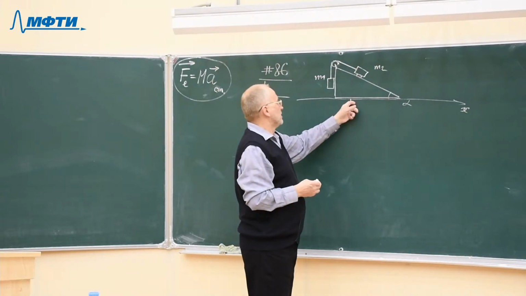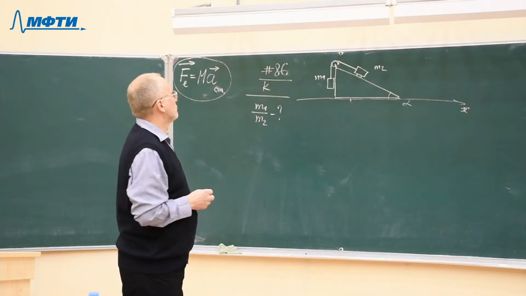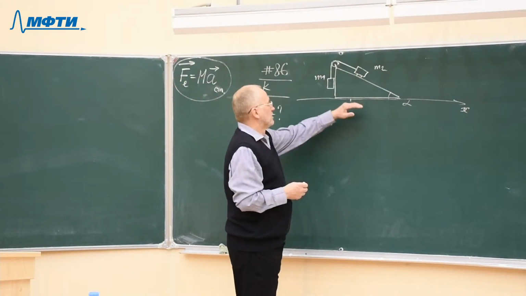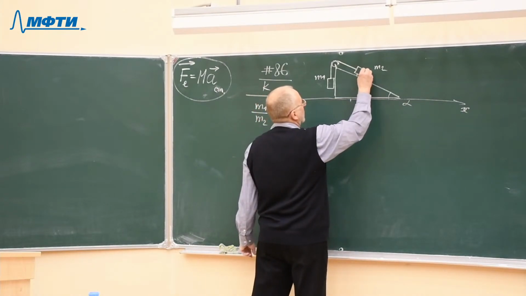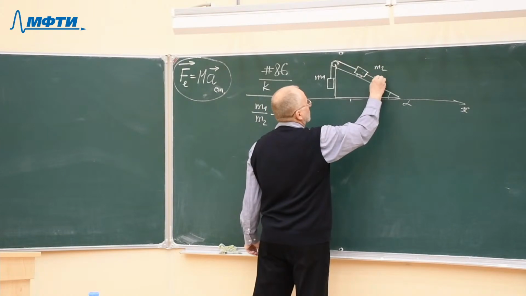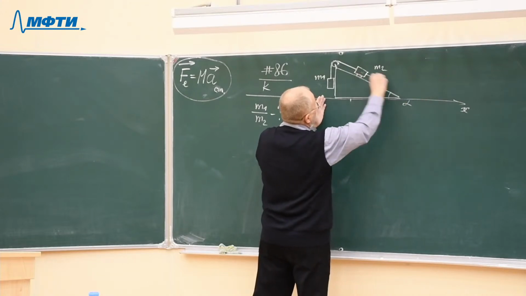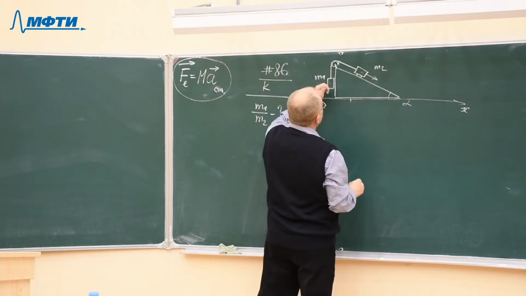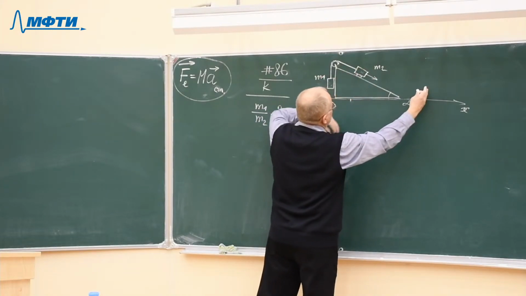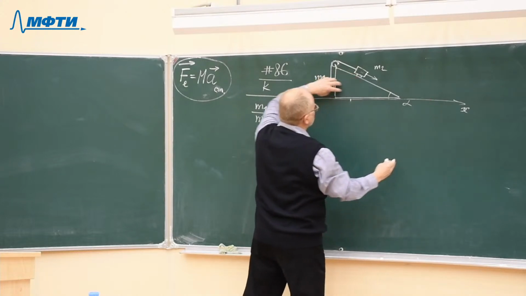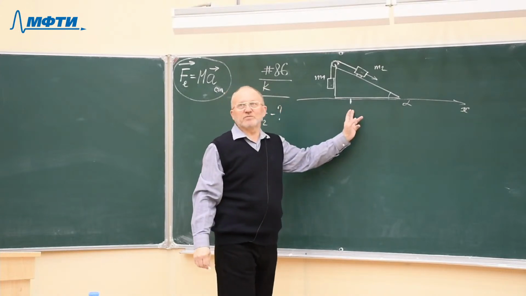And therefore, in our reference frame, the center of mass will remain at rest. So, starting from this point, we understand that if this block goes downward, then it will shift to the right, and this block will go up. And so the center of mass of these two blocks will shift to the right, and therefore the wedge will go to the left, so that the center of mass of the system remains at the same point.